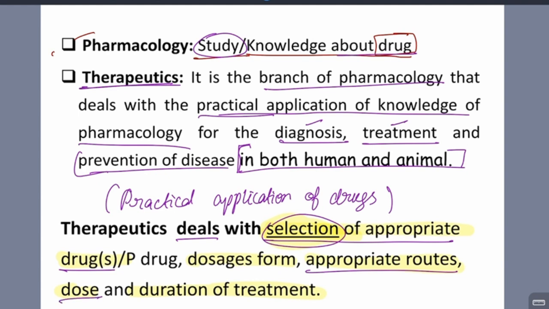And dose: how much dose we have to take, 1 gram, 1 milligram, 2 milligrams. And duration of the treatment. Suppose the asthma patient, they will give tablets for 3 months, 6 months. So there is a duration. For a particular disease, a particular duration of the treatment will be given. So this is a therapy. So it normally deals with the selection of appropriate drug, dosage forms, appropriate route, dose, and duration of treatment.